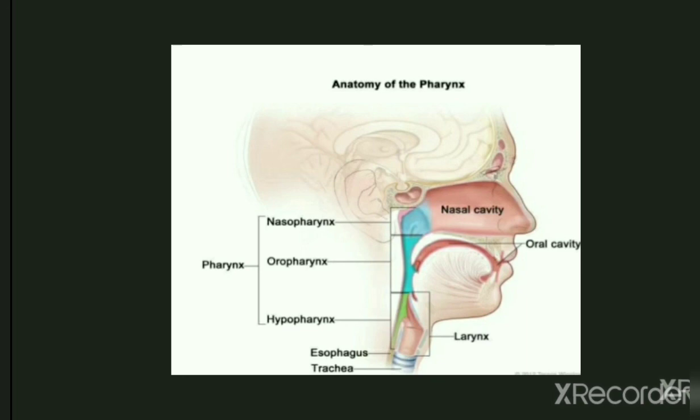The third region is the hypopharynx or laryngeal pharynx, which begins at the epiglottis and leads down to the esophagus. Its function is to regulate the passage of air to the lungs and food to the esophagus.